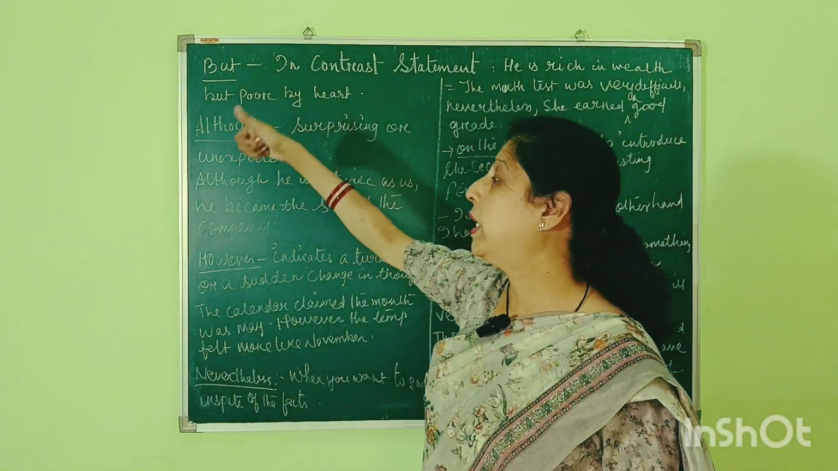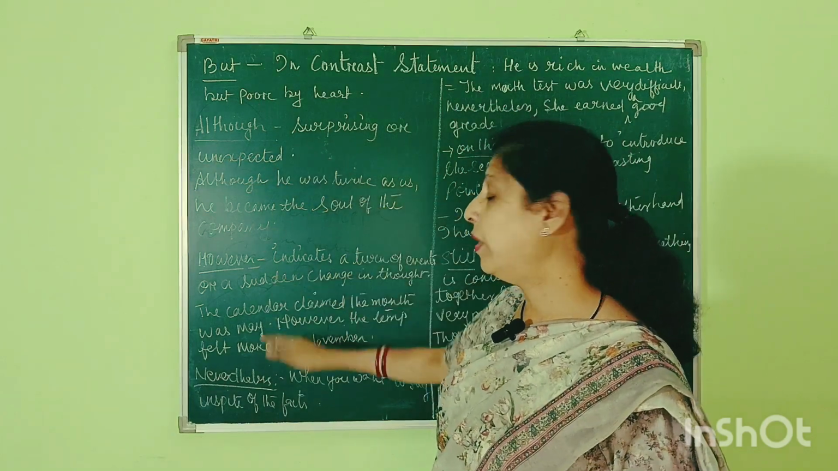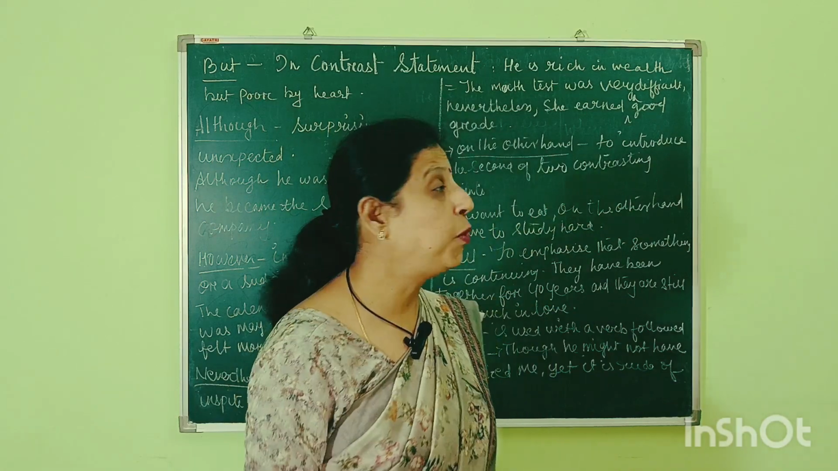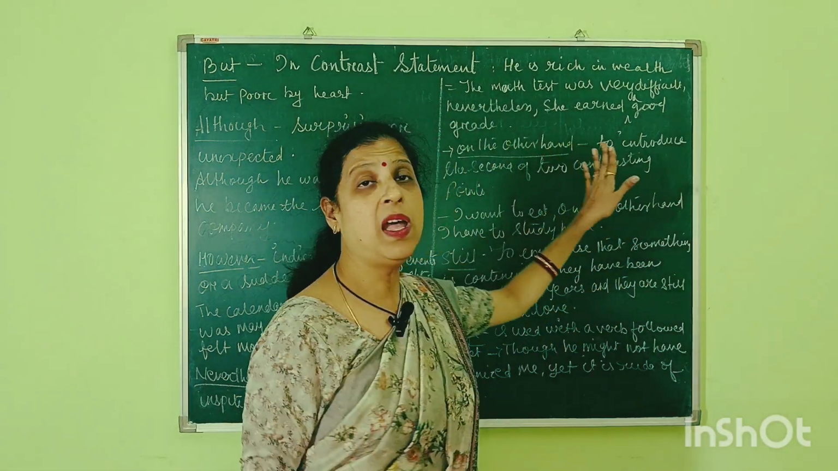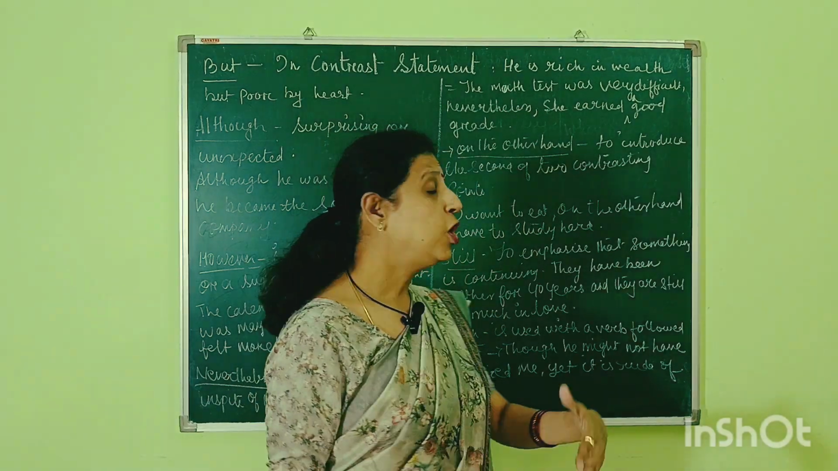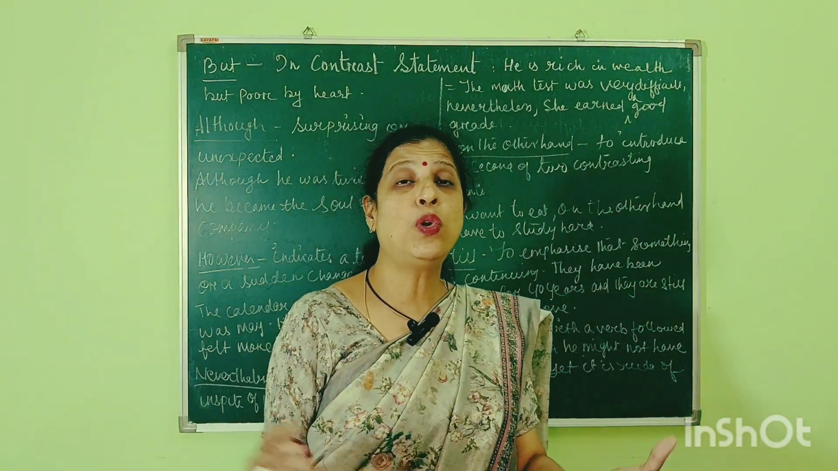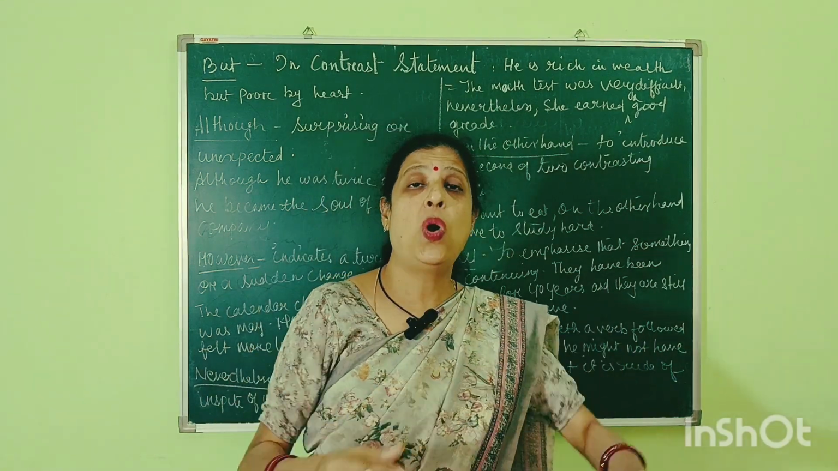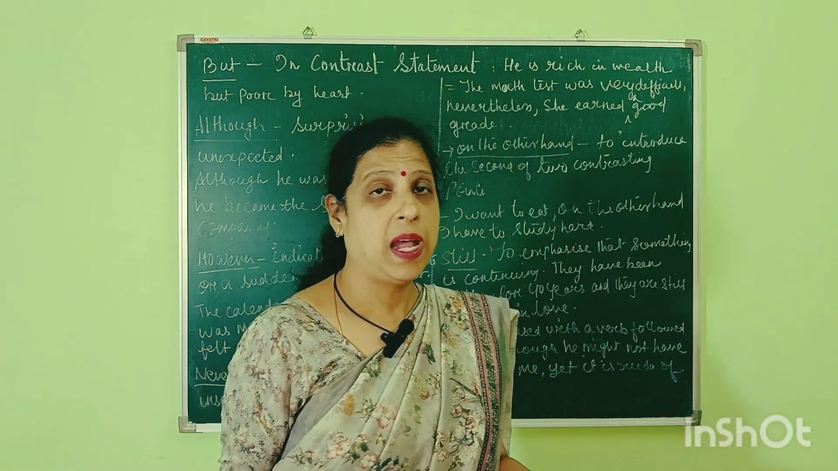Instead of "but", we can use "although", "however", "nevertheless". And now coming to the next point, that is "on the other hand". "On the other hand" is used to introduce two contrasting statements, two contrasting points.